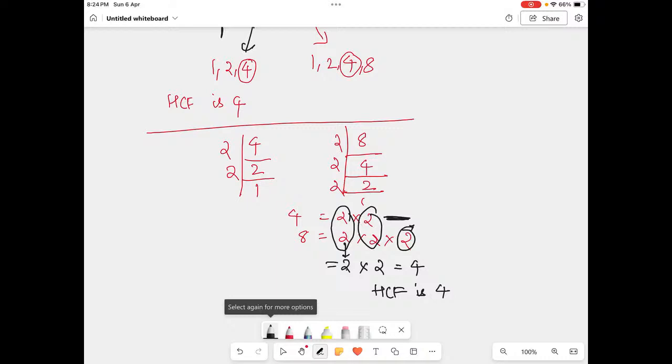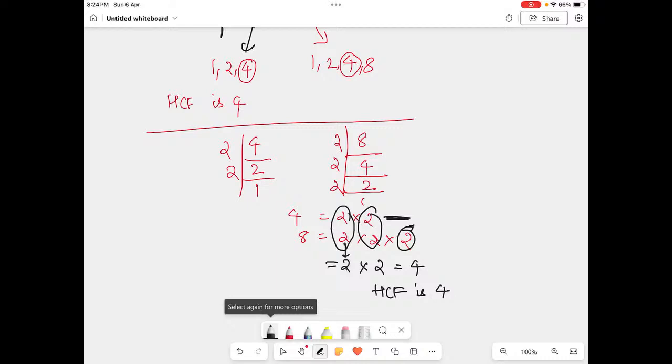Okay, it's up to you which method you want to do. Alright. So now we have the next topic. I'll just give the basic topics, student, which are required for this chapter. Okay, if you are not getting it, please let me know. Now when it comes to square numbers and cube roots, we'll find it out.